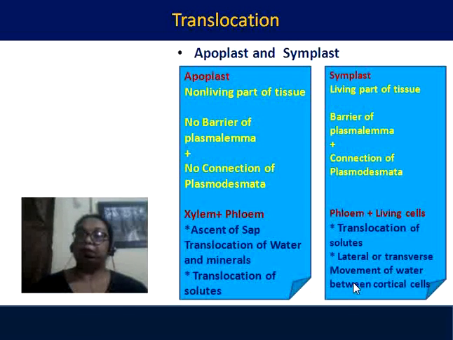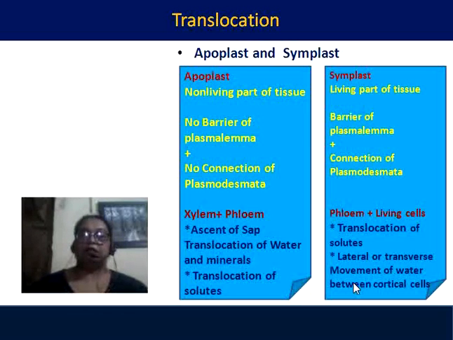When there is plasma membrane, obviously there will be osmotic connections involved, or there will be a regulatory system of entry and exit of substances. So there will be a barrier. In the apoplast, there is no connection of plasmodesmata, but in the symplast we find the plasmodesmata. So here we have come across a new term, plasmodesmata. We will see it in the next slide. But before that, let us see how apoplast and symplast are involved with our xylem and phloem.